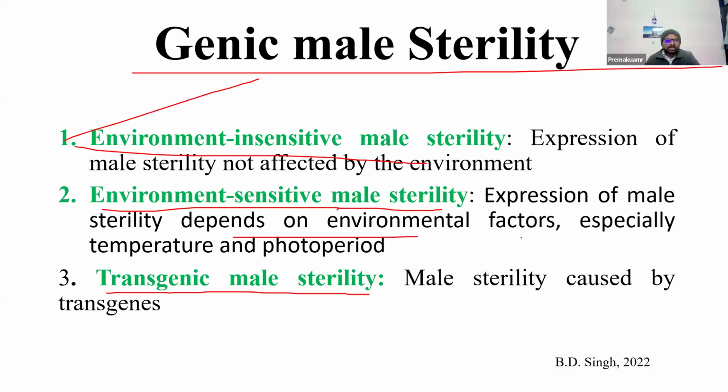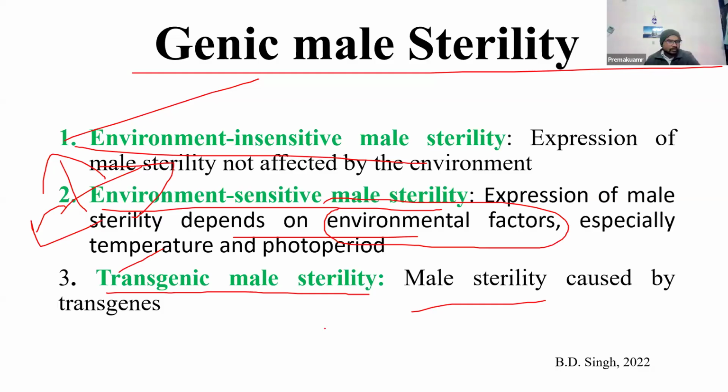Environmental factors are very much determinant in deciding whether the gametes will be fertile or infertile. Transgenic male sterility is created by introducing gene constructs responsible for inducing male sterility. We'll discuss all the types in detail.